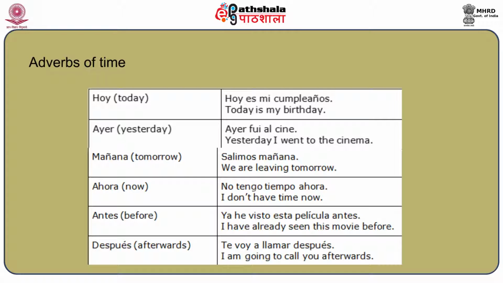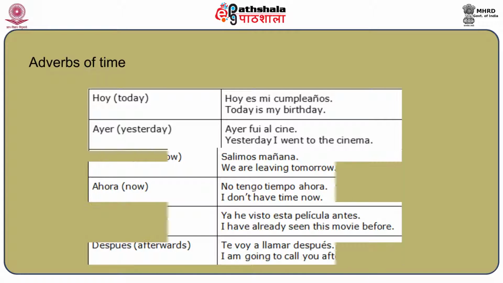Antes meaning before, and the opposite of antes is después, meaning afterwards. So if I say I'm going to call you afterwards, it will be te voy a llamar después. So antes is before and después is afterwards.